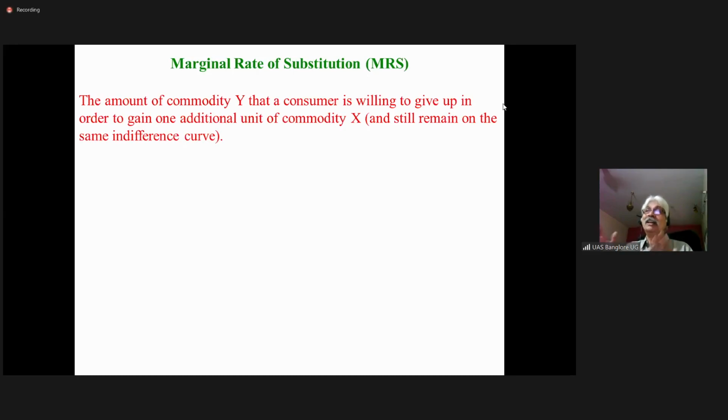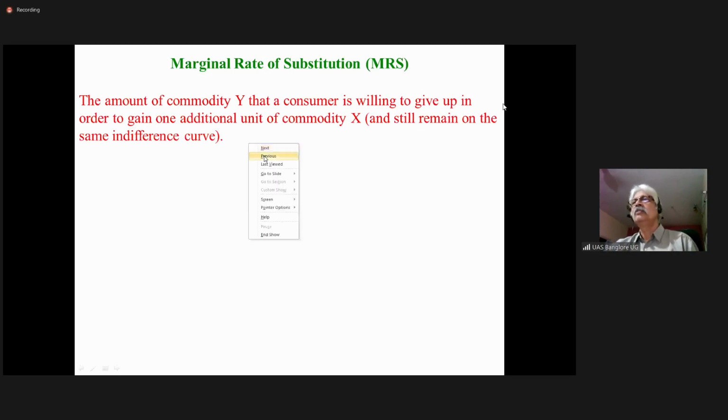Because your income is limited. Whatever limited income you have, you have to distribute it to X and Y. So the amount of commodity Y that the consumer is willing to give up in order to gain one additional unit of commodity X is called marginal rate of substitution, while still remaining on the same indifference curve.